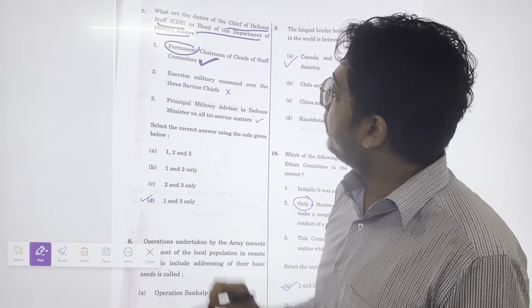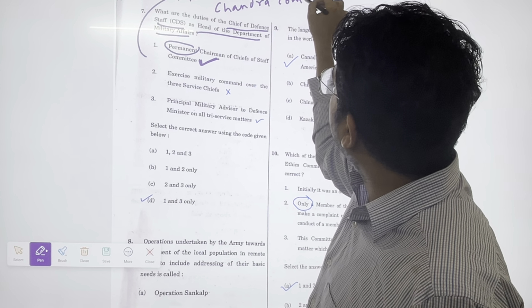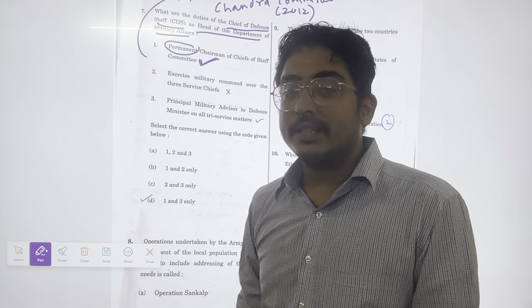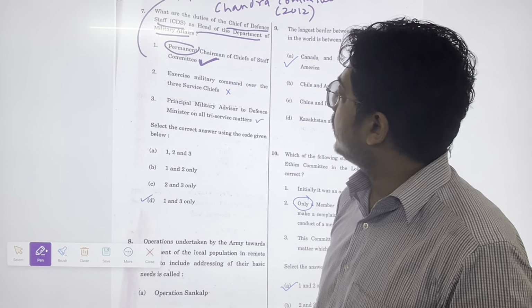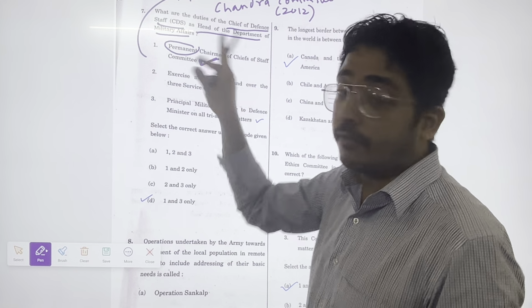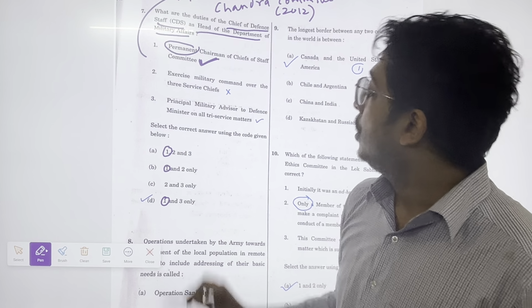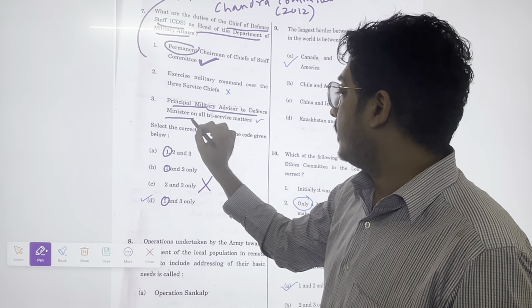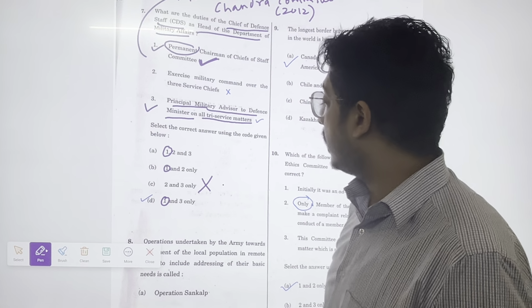It is a correct statement because this has come from the Naresh Chandra Committee. The Naresh Chandra Committee was formed in 2012. Now the government listened to this committee and made the Chief of Defence Staff the permanent chairman of the Chiefs of Staff Committee. So one statement is correct. Okay, so C is not the right answer. Principal military advisor to the Defence Minister on all tri-service matters. Absolutely correct. The third statement is also correct. So 1 and 3 are correct.